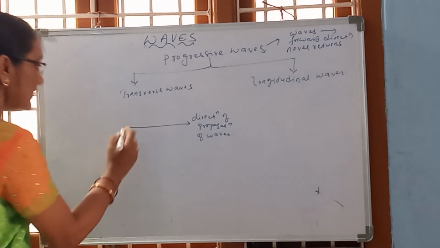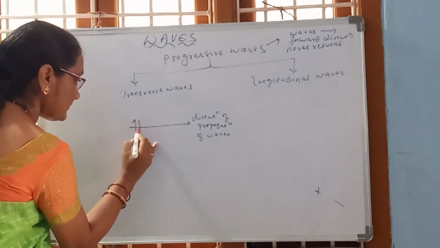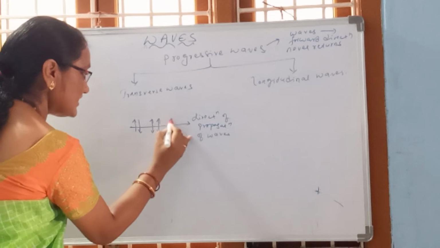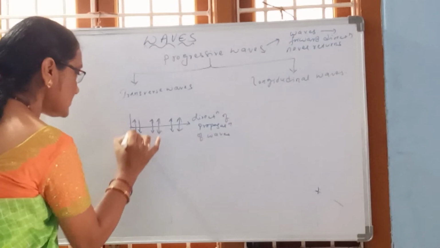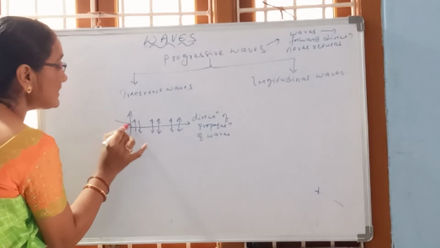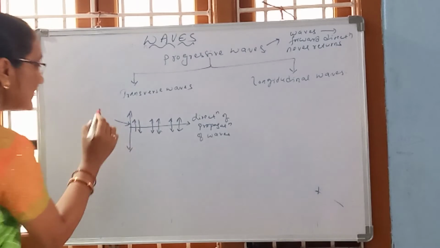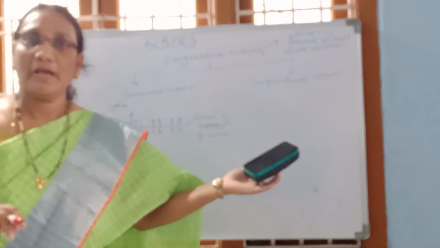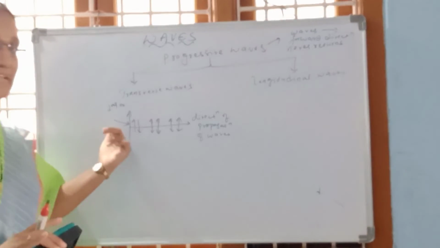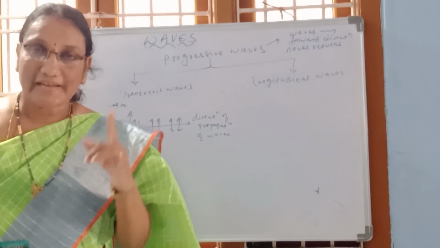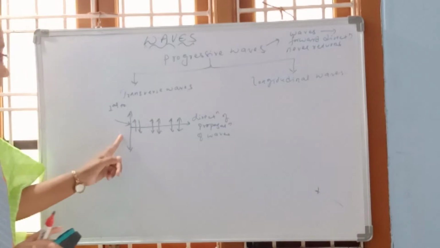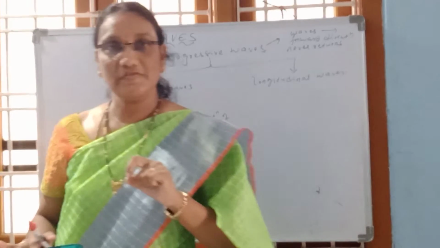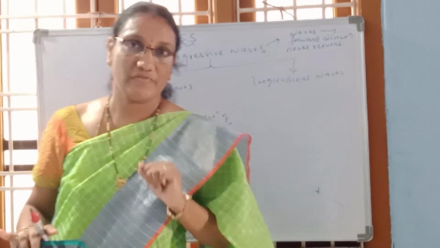Here the particles will vibrate in such a way, that is, the particles vibrate in a direction perpendicular to the direction of propagation of wave. So such waves we call transverse waves.